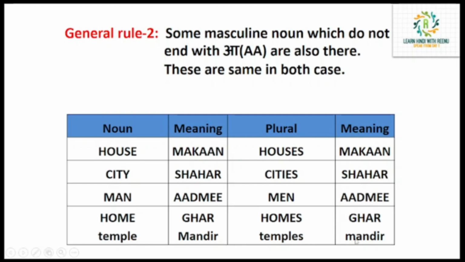So the second general rule says that some nouns do not end with a, but still they are masculine. These will be the same in both cases, either singular or plural. Only the number will determine their singularity or plurality. You can say one house, two houses, एक मकान, दो मकान, like that. ठीक है. So one rule is ending with a, and the second rule is not ending with a.